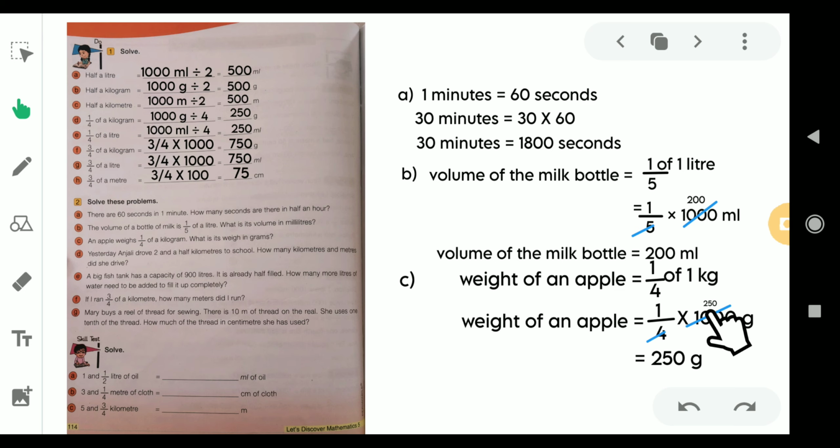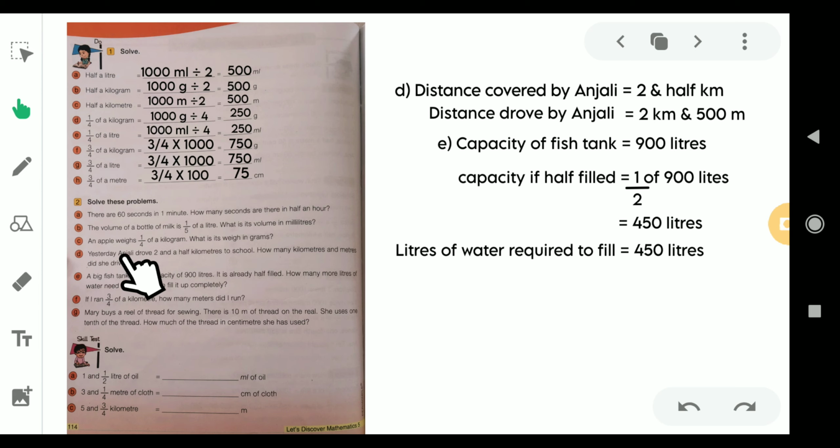Let us move on to the next question, that is question D, right? Yesterday Anjali drove 2.5 kilometers to the school. So drove is the past tense of drive, meaning she is driving a car, right? And she already drove 2.5 kilometers to the school. Then how many kilometers and meters did she drive?